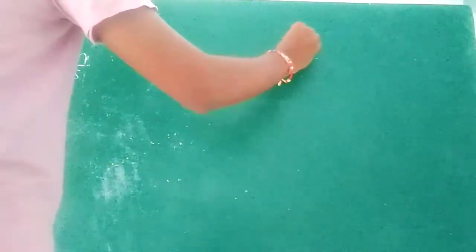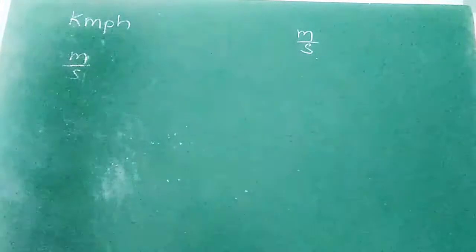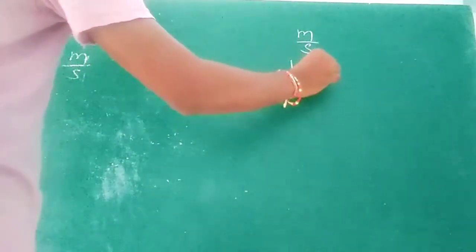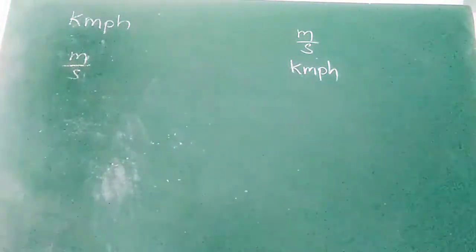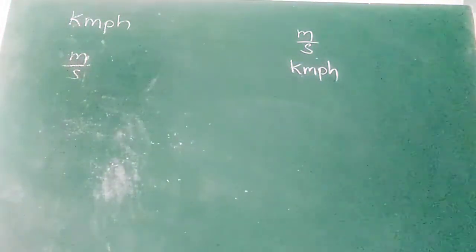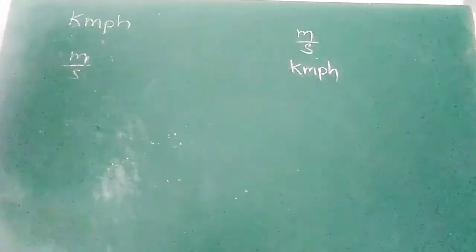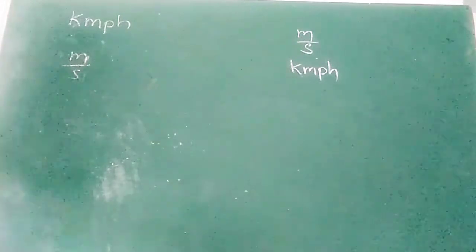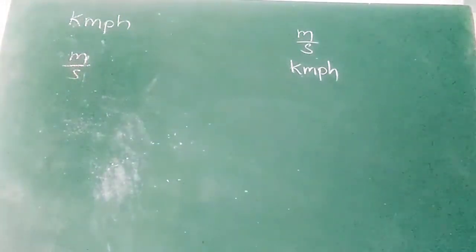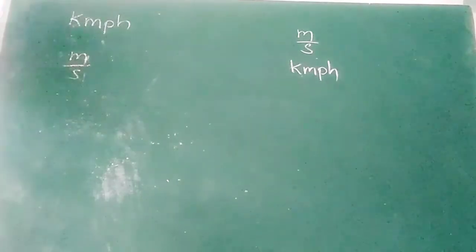And in another problem, the speed is given in meter per second and I need the value in kilometer per hour. We should convert kilometer per hour to meter per second and meter per second to kilometer per hour. For this, a conversion is required. So let's check it.